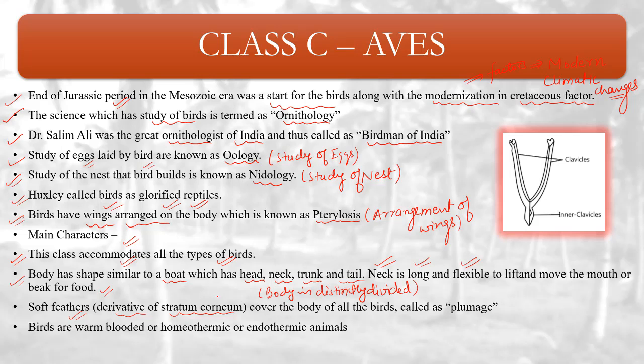Soft feathers are a derivative of the stratum corneum. They cover the body of all birds and are called plumage. Stratum corneum is the outermost layer of skin, which covers the body of all birds, and this covering is known as what? Plumage. So plumage can be considered as modified stratum corneum.